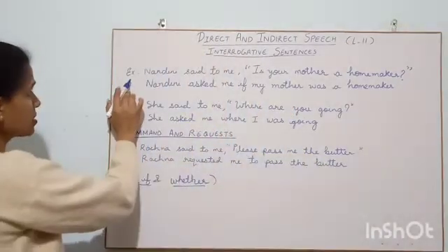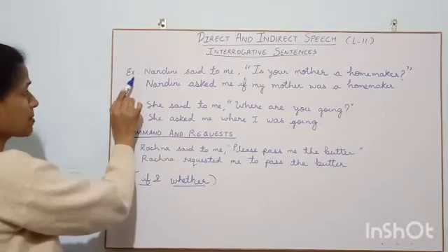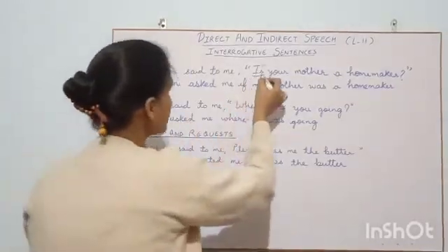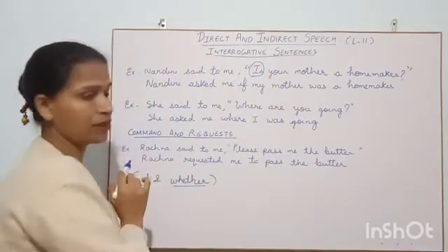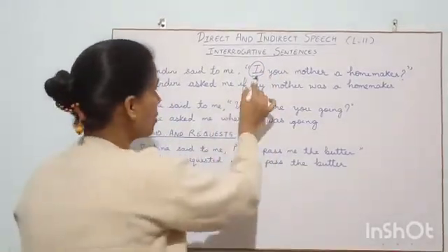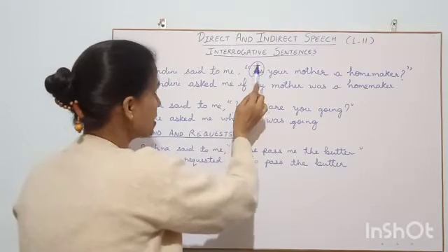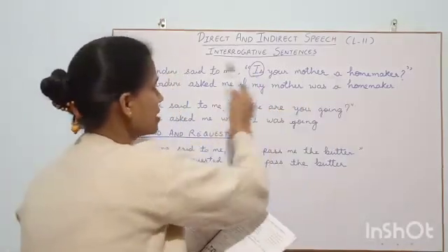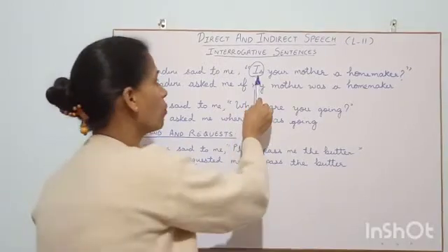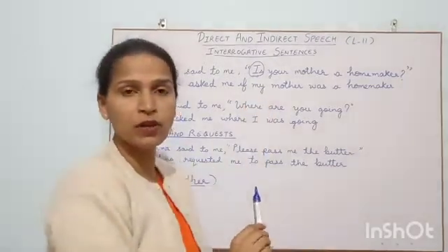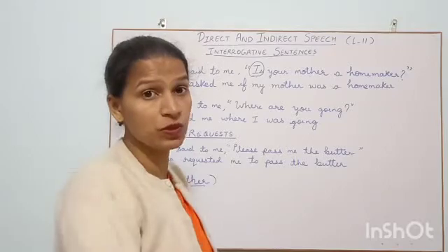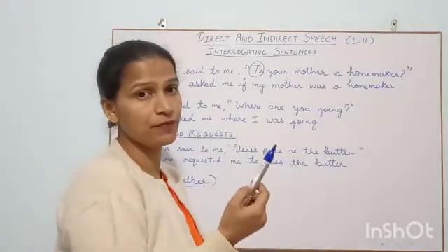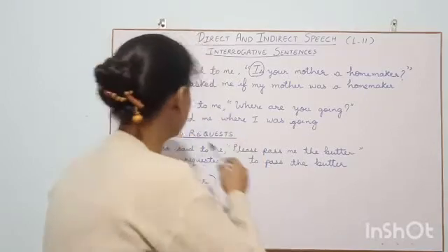Now, the first one is explaining it. Now, see, is your verb, isn't it? Am I right? Is your verb? Now, see, your reported speech is beginning with is, means your verb. And when it is beginning with the verb, that means we have to use if or whether in its place.